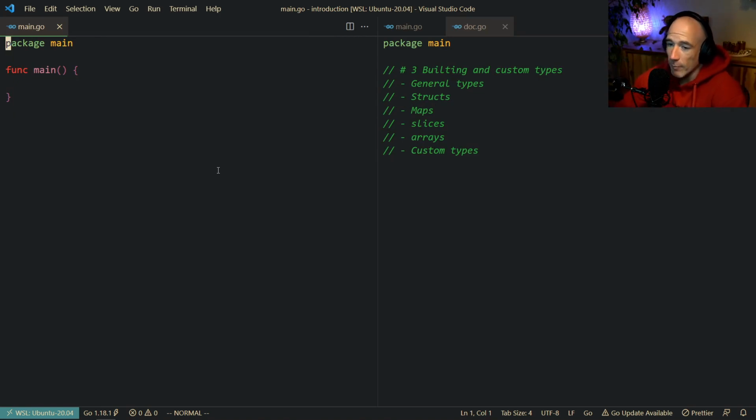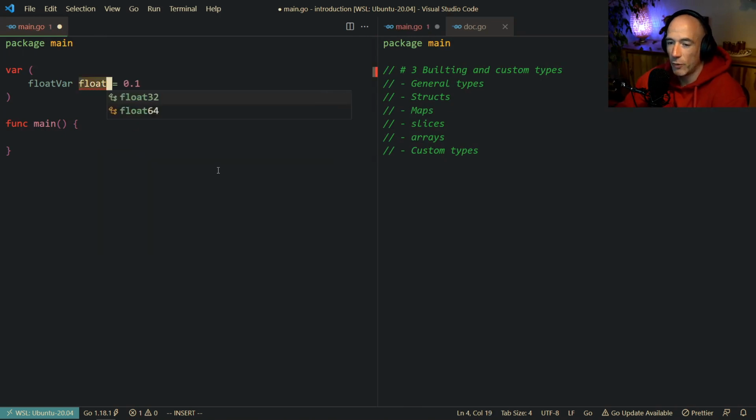So in Golang, we already covered variables, right? So now we're going to take a look at general types, right? In Golang, we have, for example, let's do some vars here as global. And we're going to say, for example, a float var, let's call it a float var. We're going to have a float var, and we're going to say it's going to be a float 32, right? This is a float 32.